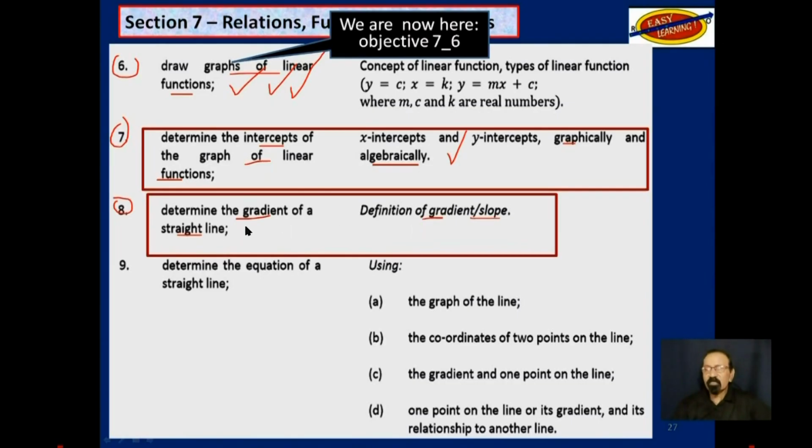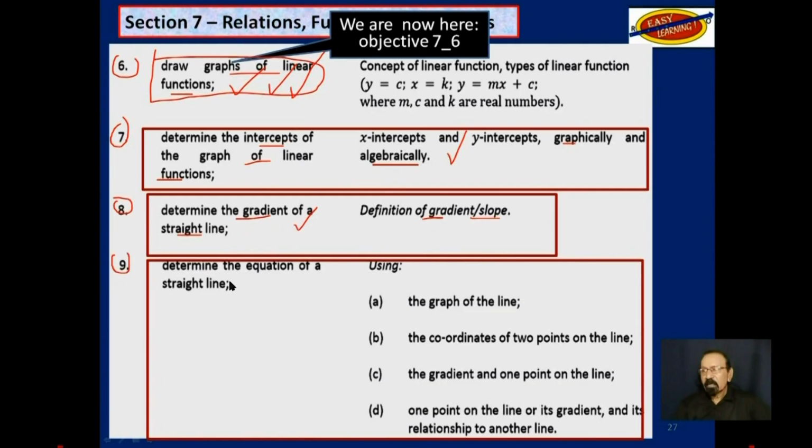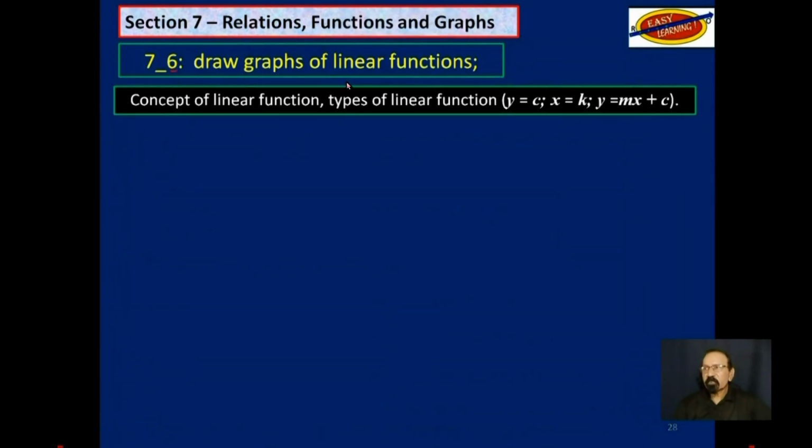We have done some of this already, but in dealing with this objective here, this first one, 6 here, we will be dealing with objective 8 as well. And then objective 9 says to determine the equation of a straight line using 4 different conditions. We will cover a few of these in this objective 6 here. Once you understand what we are doing in this video, objectives 7, 8, and 9 become very, very easy. So let's get back to objective 6. Draw graphs of linear functions.